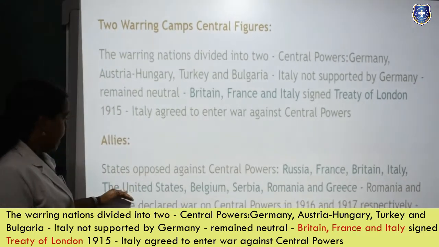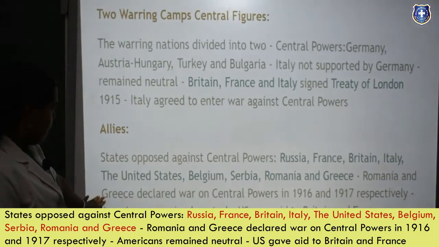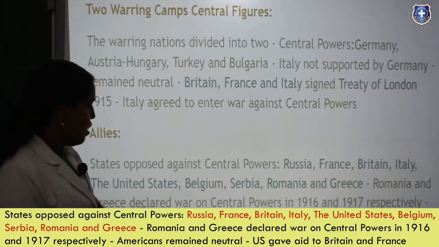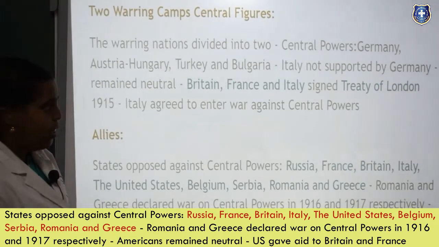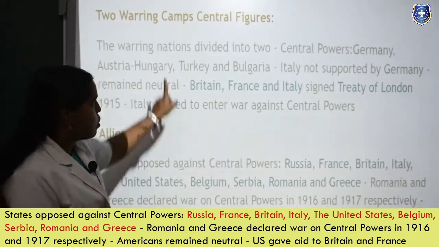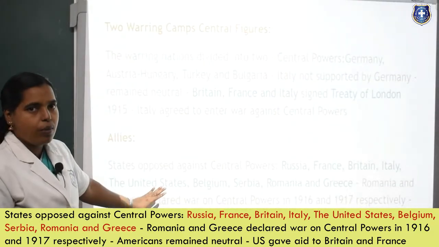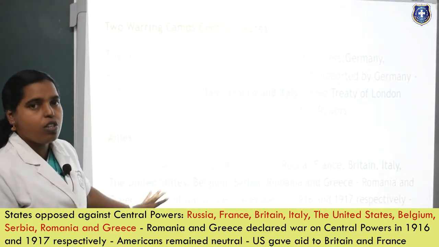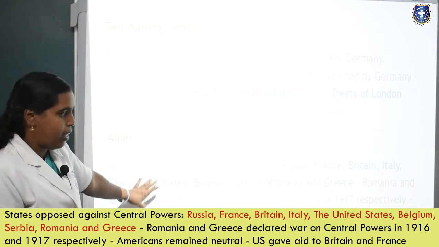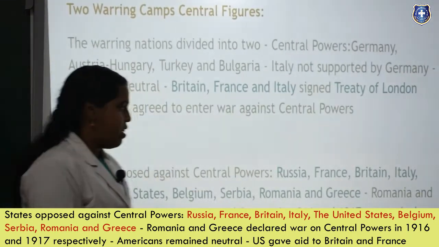And the next topic is the Allies. In the Allies you already know which countries are there, and here Romania and Greece declared war on the Central Powers. They themselves decided to have a war against the Central Powers, but they were not able to do it properly because they were a little weaker when compared to Germany. So they were not able to complete their war properly, in 1916 and 1917.